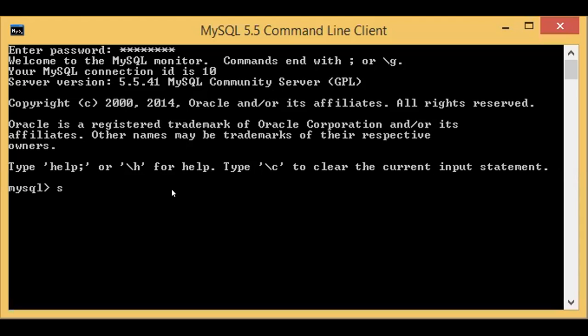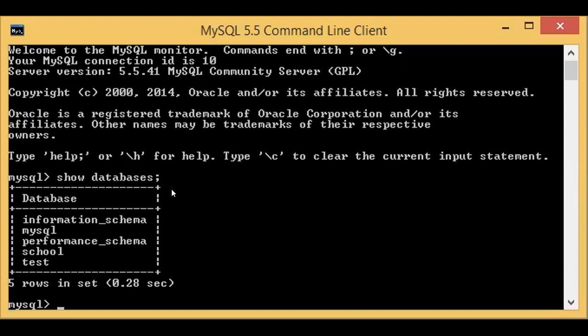So the first command is show databases. It will show you all the databases available in the system. These are the databases: information schema, MySQL, performance schema, school, test.